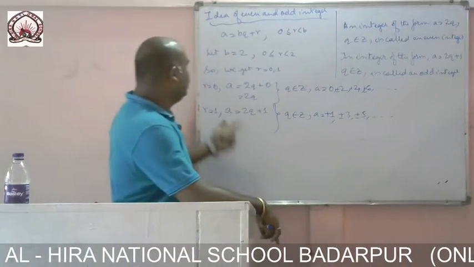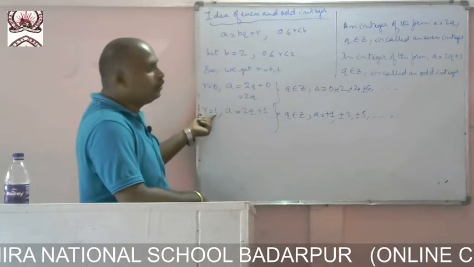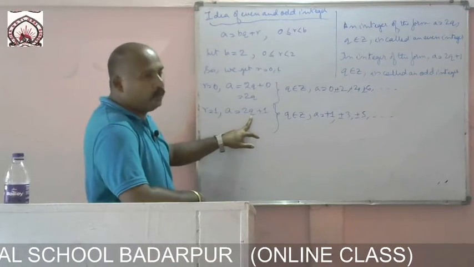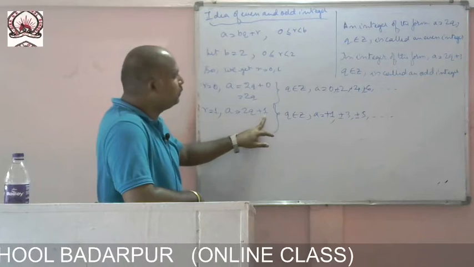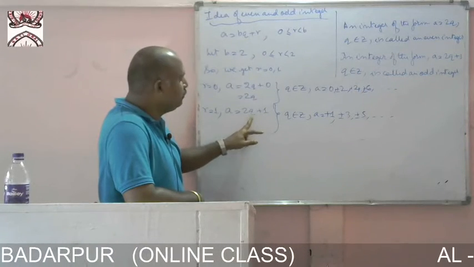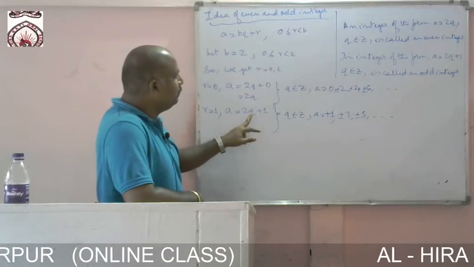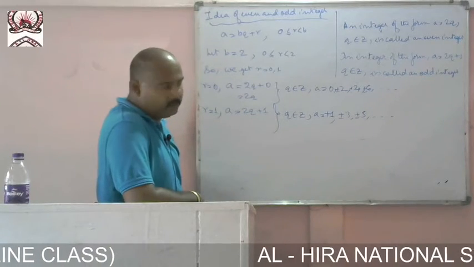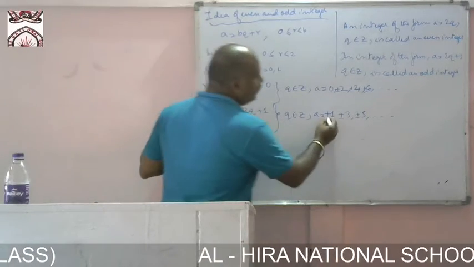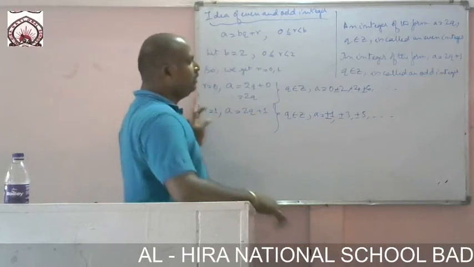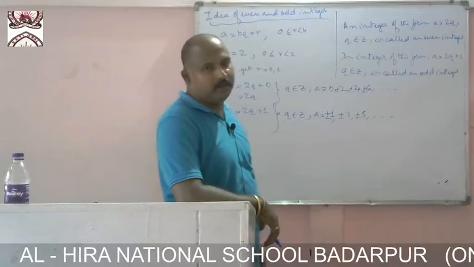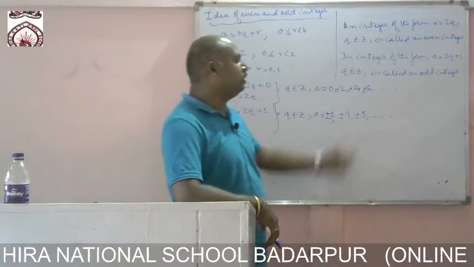But if here r equals 1, then a equals twice q plus 1. If I put 1 here, 2 times 1 plus 1, we are getting 3. If I put minus 1, minus 1 into 2 is minus 2, plus 1, we are getting minus 1. So we are getting a equals all odd numbers only. These are called odd integers.